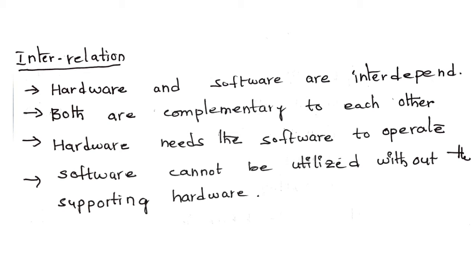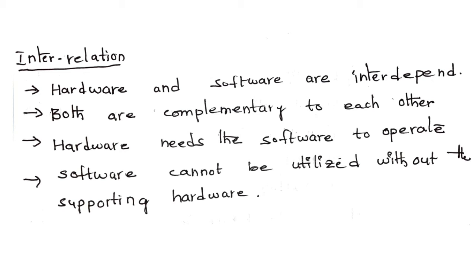Now, come to this interrelation. The first point is hardware and software are interdependent, means both depend on each other. Second one is both are complementary to each other. And the third point is hardware needs the software to operate. Only with the hardware we can't do anything. Without software, that is just a machine.